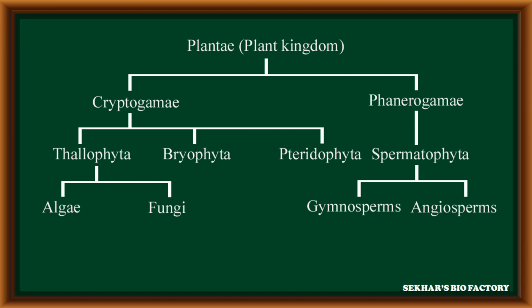Thallophyta is again subdivided into two subdivisions: algae and fungi, according to the Eichler classification. But later, fungi were recognized as a separate kingdom. The Spermatophyta division is divided into two subdivisions: gymnosperms and angiosperms. This is the overall view of the Eichler classification.